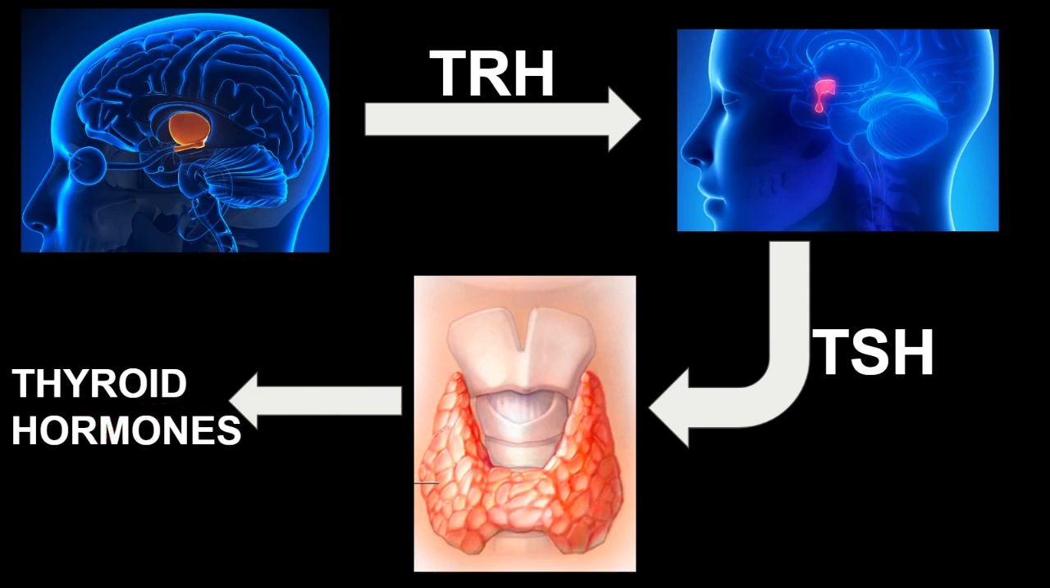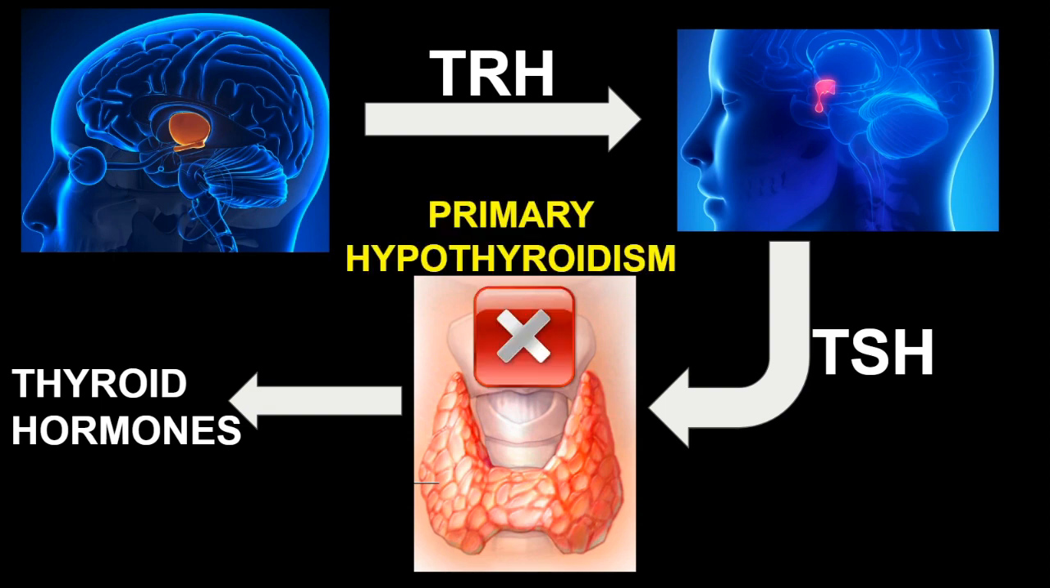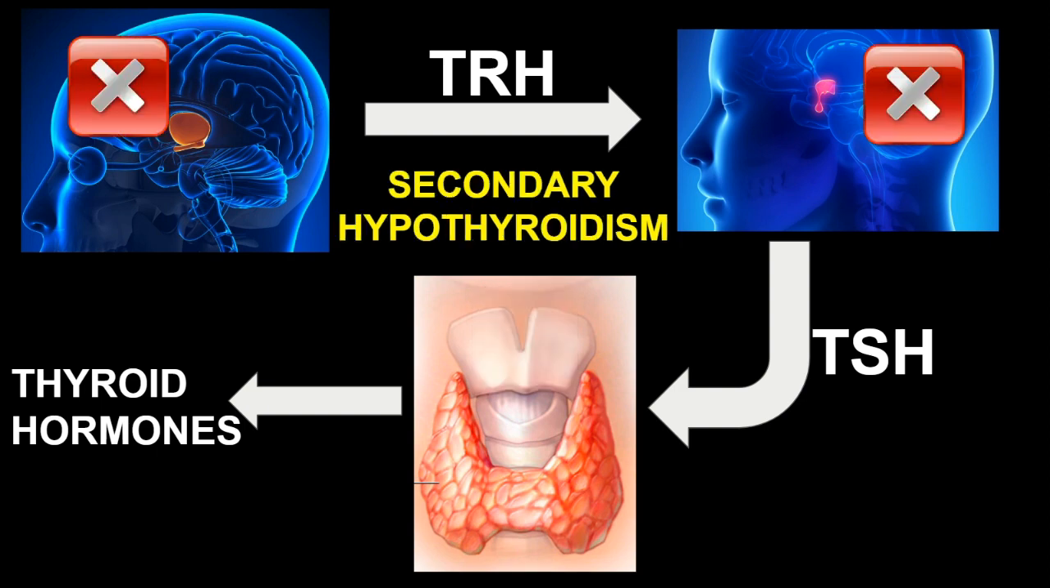But what happens in primary hypothyroidism? Primary hypothyroidism is caused by a disorder of the thyroid gland itself. Because of this disorder, there is a reduced amount of thyroid hormone formation and secretion by the thyroid gland. And secondary hypothyroidism is caused by diseases of the anterior pituitary and the hypothalamus, resulting in a reduced amount of thyroid hormone secretion by the thyroid gland.